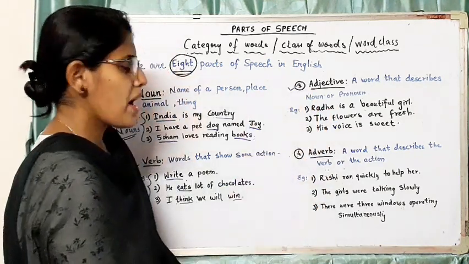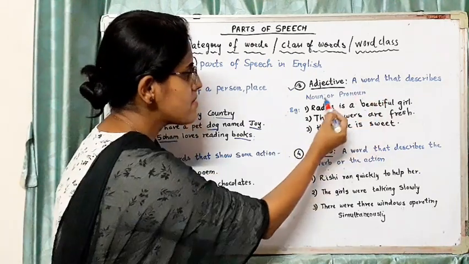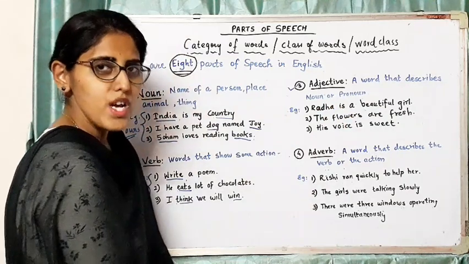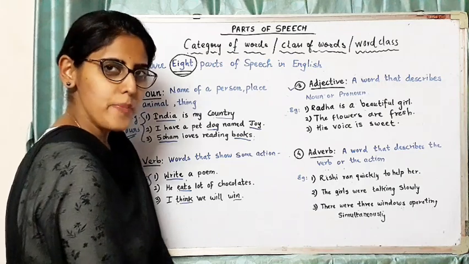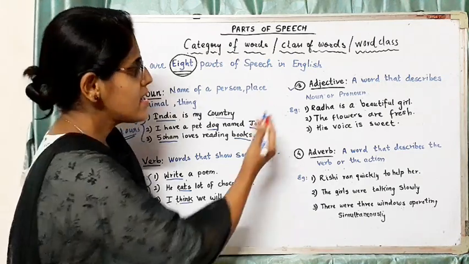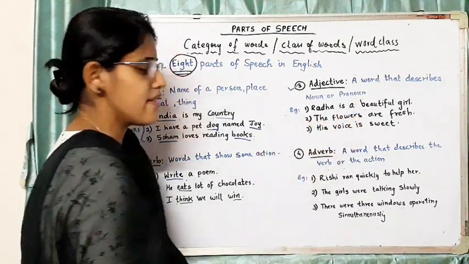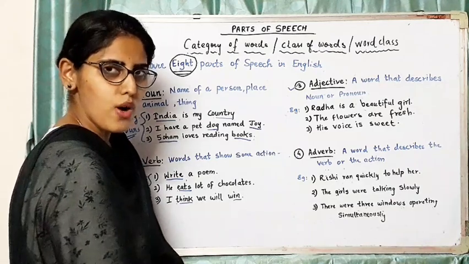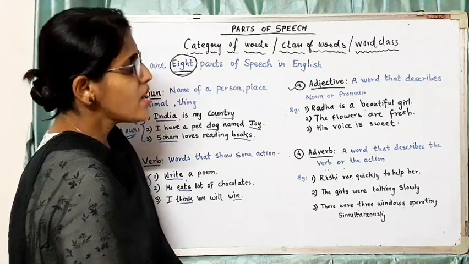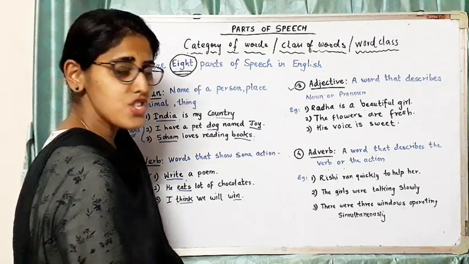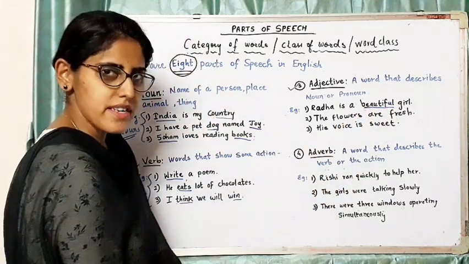The next part of speech is an adjective. An adjective is a word that describes a noun or pronoun. Whatever we say about a noun or a pronoun, those words are called adjectives. Let us see it through examples. Radha is a beautiful girl. Here, about whom are we talking? We are talking about Radha. So Radha is the noun in the sentence. And what are we saying about her? That she is beautiful. So here, beautiful becomes the adjective.